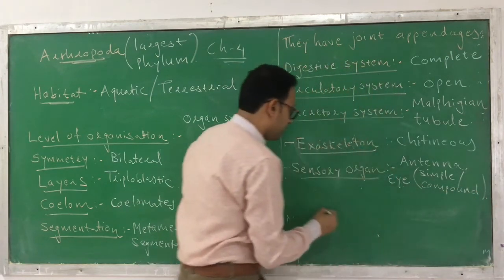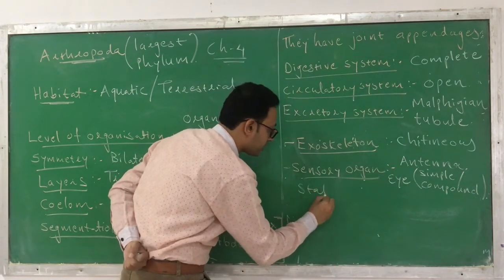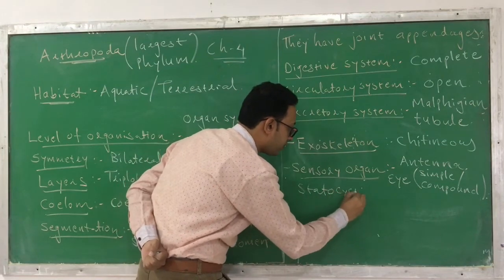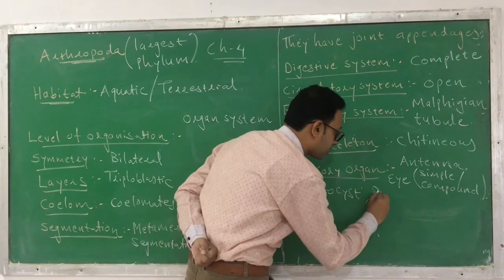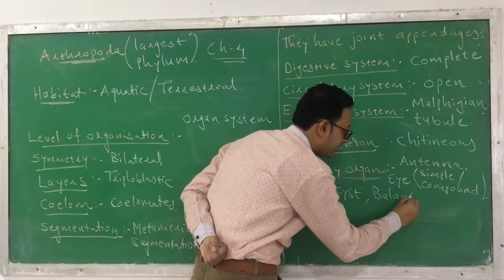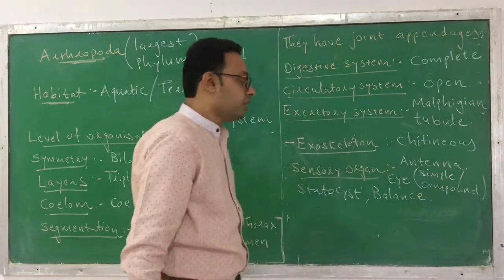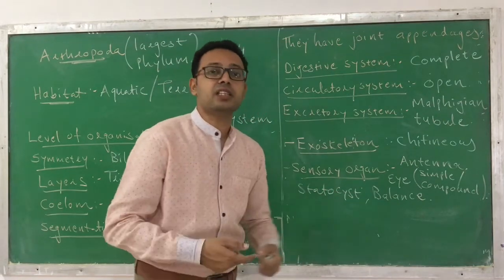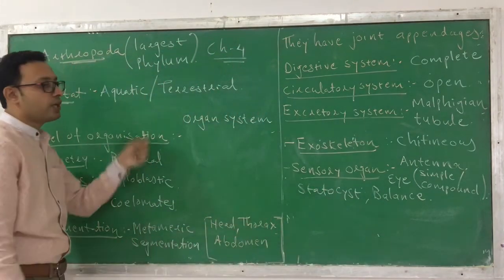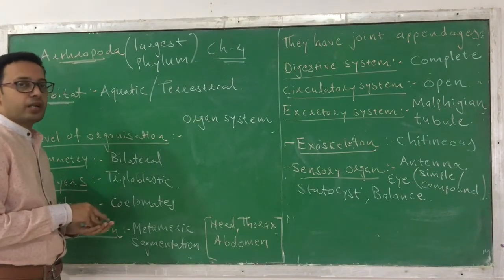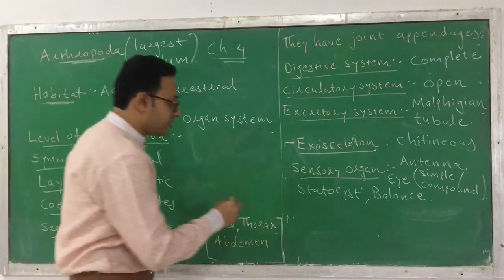Next, they also have a statocyst. Statocyst is one of the sensory organs. They also have balancers, which are responsible for maintaining their balance. So these are the different kinds of sensory organs that can be found in the animals of phylum Arthropoda. Next, the nervous system.